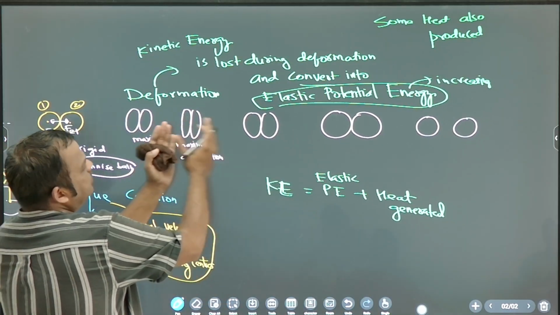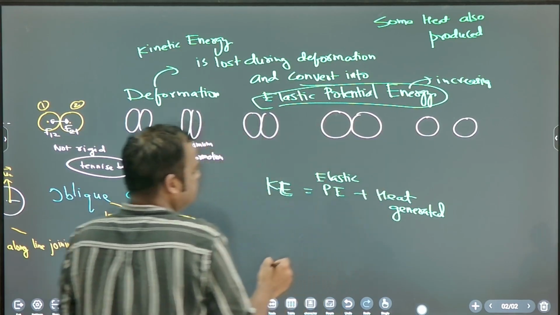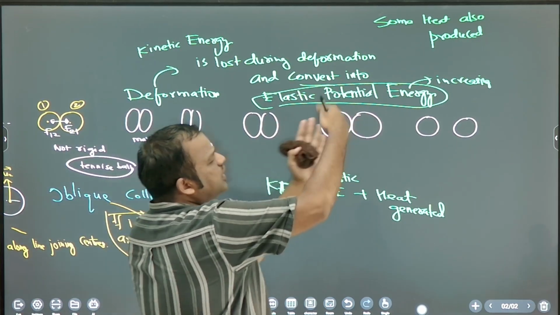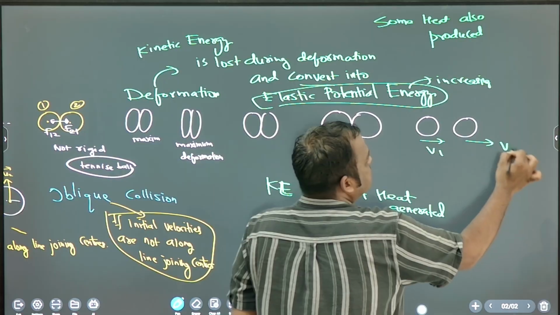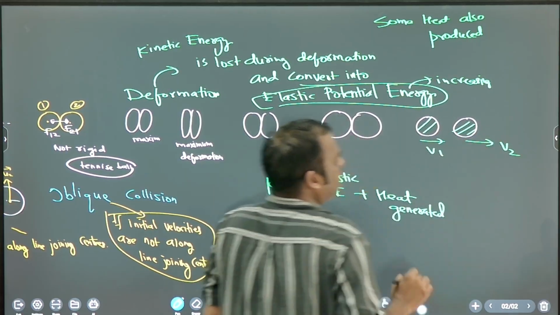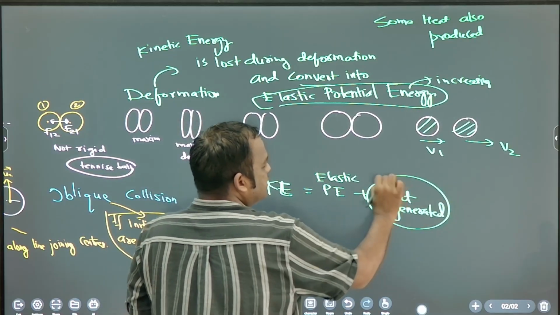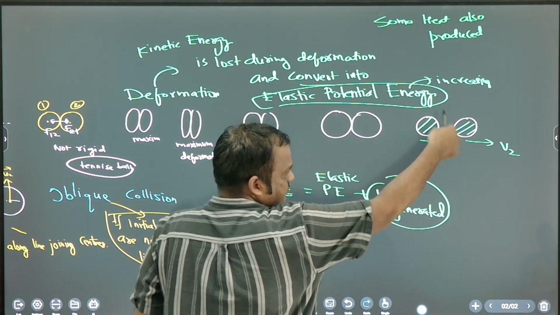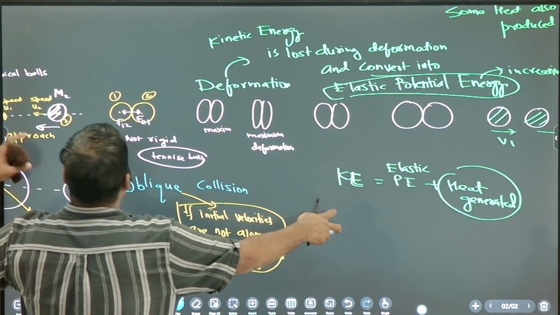Then they are again separating. When they are separating, what happens? Potential energy again gets converted into kinetic energy. But the heat is there, so this kinetic energy will be less as compared to the initial kinetic energy.